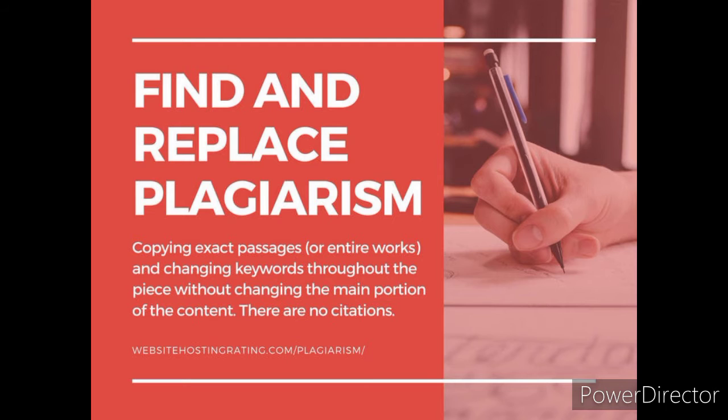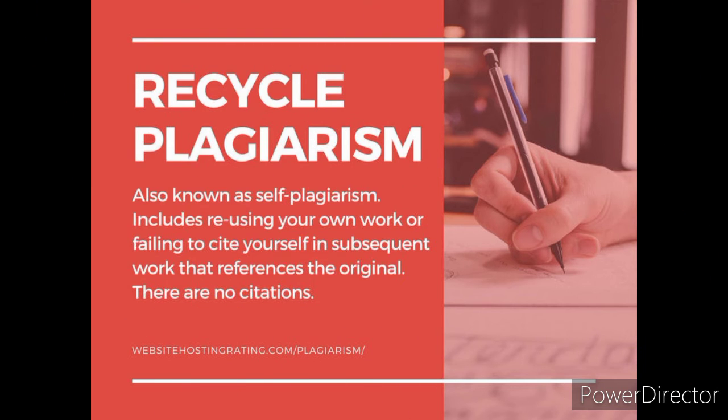This is changing the most common keywords and phrases in the copied content but not making any changes in the essential document. Number 6, recycled plagiarism, also called self-plagiarism. It refers to the act of borrowing from one's own previous documents without proper citation.